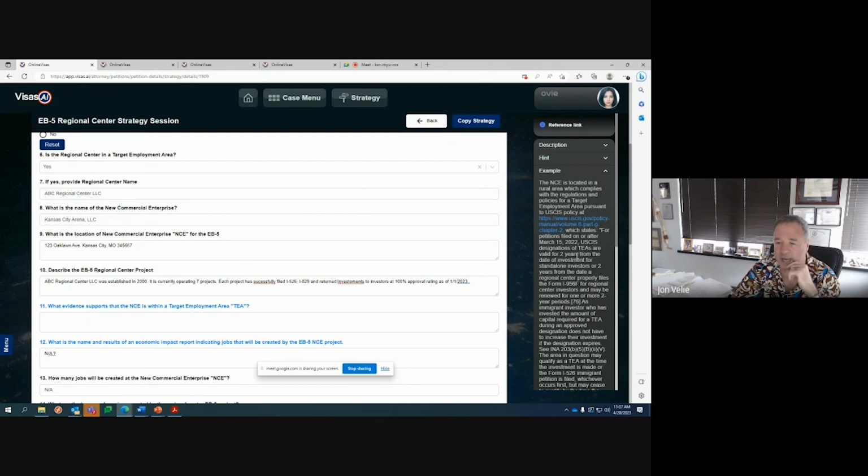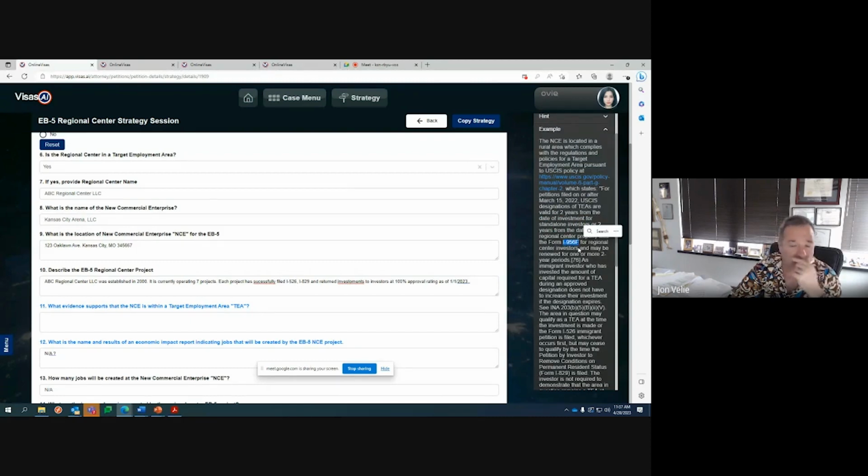USCIS designated TEAs are valid for 2 years from the date of investment, or standalone investors, or 2 years from the date of regional center property files the I-956F. Remember, we talked about filing for a regional center is like filing for a visa. That is done with a 956F. And may be renewed for 1 or more 2-year periods. An immigrant investor who has invested the amount of capital required for a TEA during an approved designation does not have to increase the investment if that designation expires, right? The grandfather, and we talked about that.